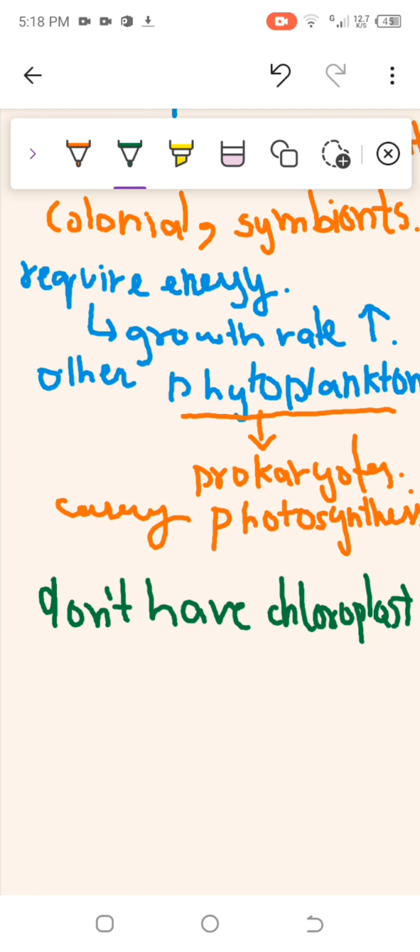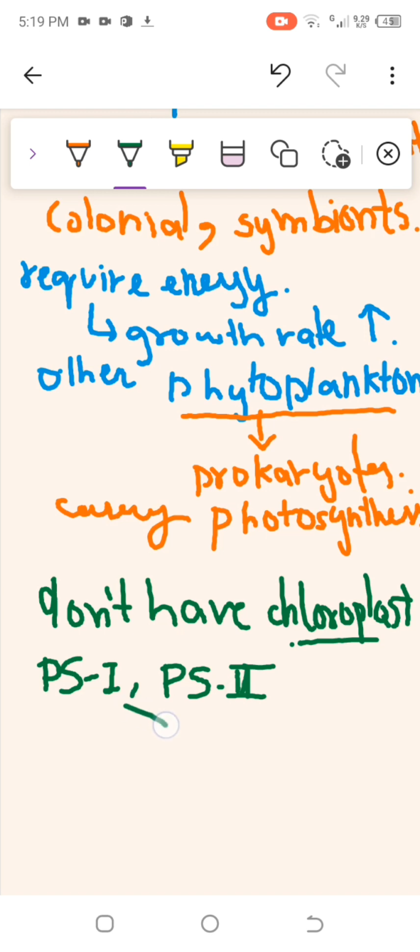So remember, they do not have chloroplast. However, they have a pigment system, both pigment system 1 and pigment system 2. They have both pigment systems in their thylakoid. However, they do not have chloroplast.